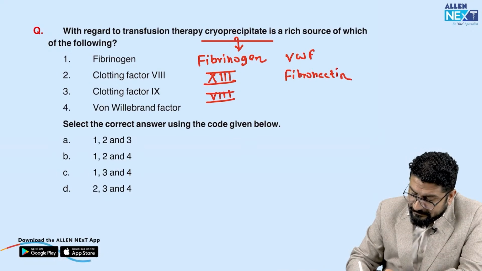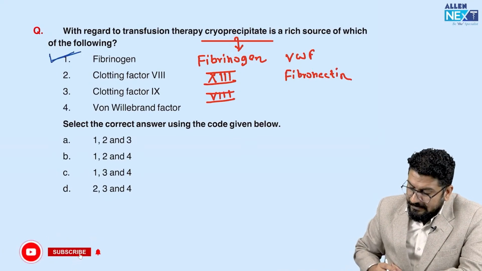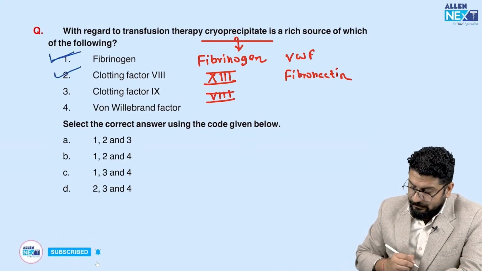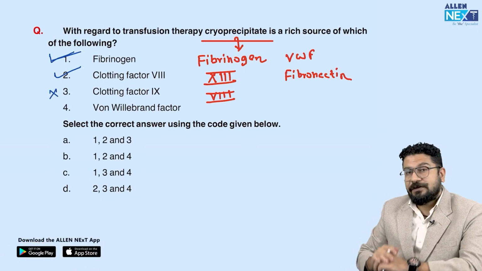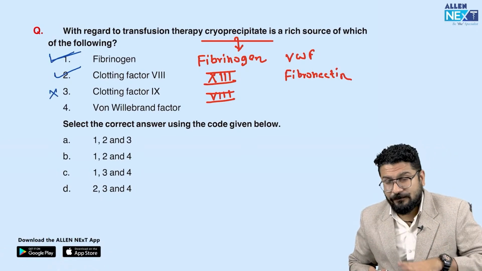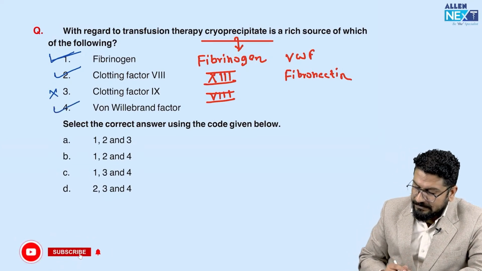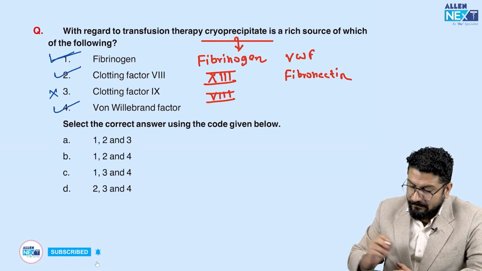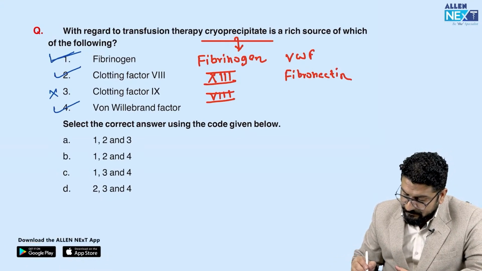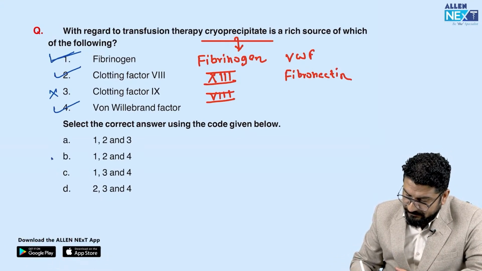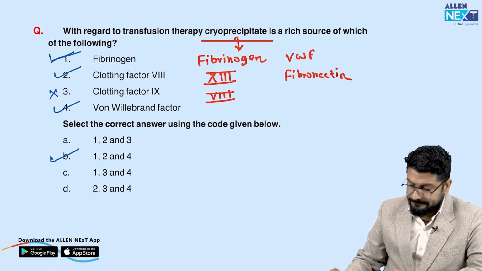Is fibrinogen a product? Yes, it's a true statement. Is clotting factor 8 a component? Yes. Clotting factor 9? No. Clotting factor 9 deficiency is hemophilia B, so you can't use this in hemophilia B. Von Willebrand factor, yes. So 1, 2 and 4 are the components of cryoprecipitate. So this will be the answer, option B. 1, 2 and 4, clear?